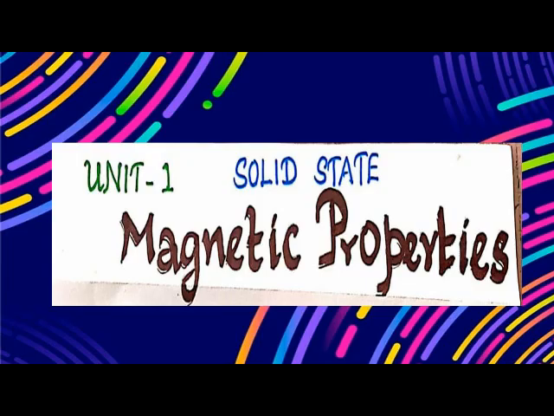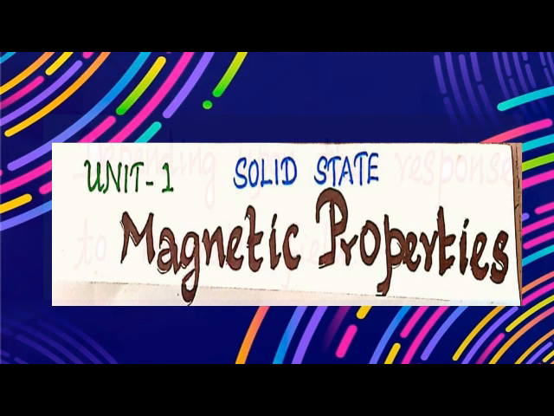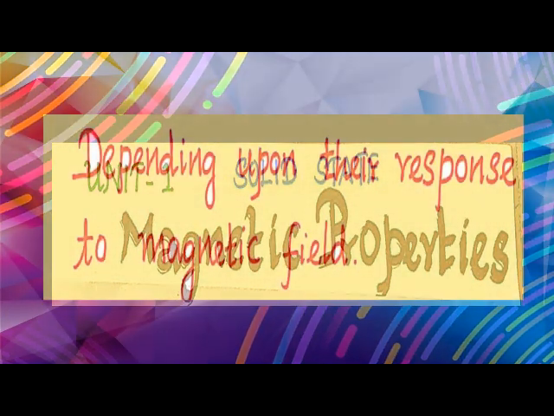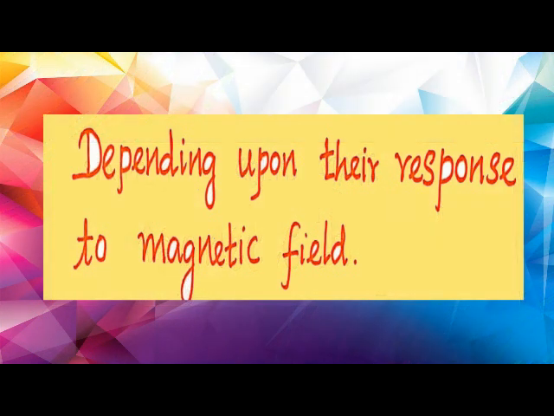Unit 1, Solid State: Magnetic Properties. Magnetic properties of solids or substances. Different types of substances behave differently towards magnetic fields.